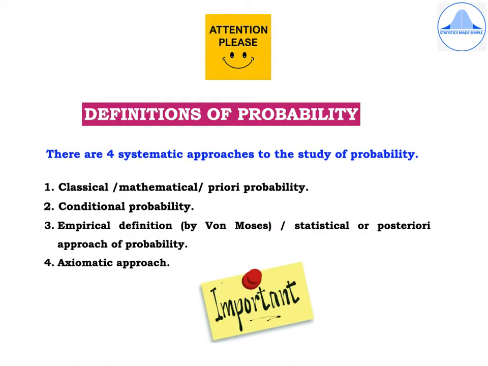Now we come to the most important part of the probability theory chapter, where I'll introduce you to the different definitions of probability. There are 4 systematic approaches to the study of probability. The first one is the classical, mathematical or priori probability. Second is conditional probability. Third is the empirical definition given by von Mises, also called the statistical or posteriori approach of probability. And the fourth one is the axiomatic approach.